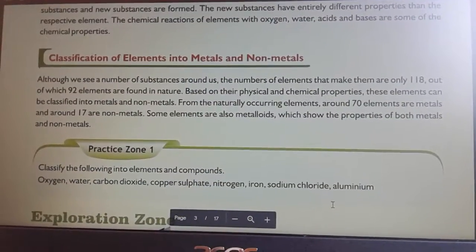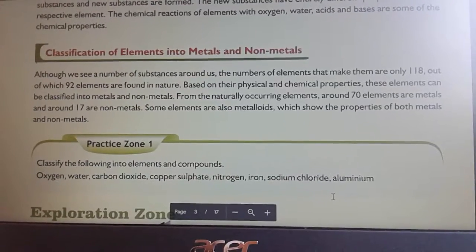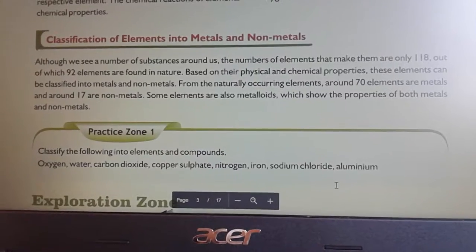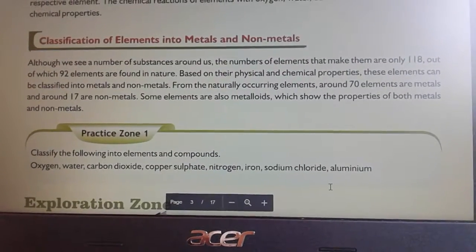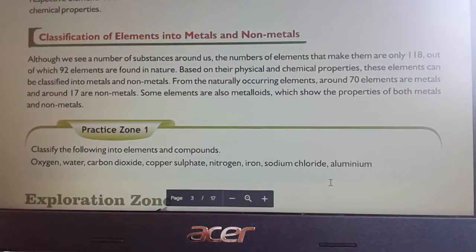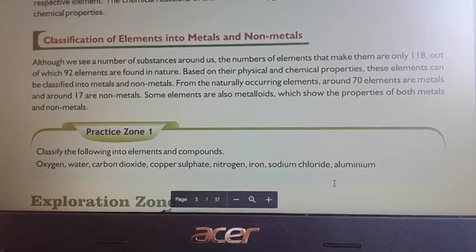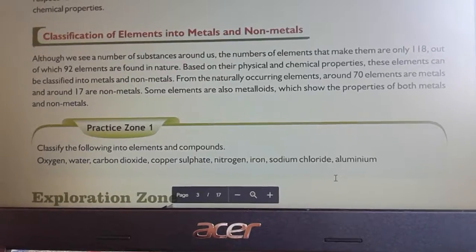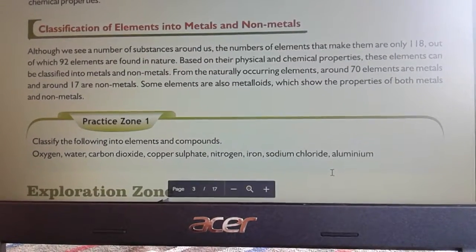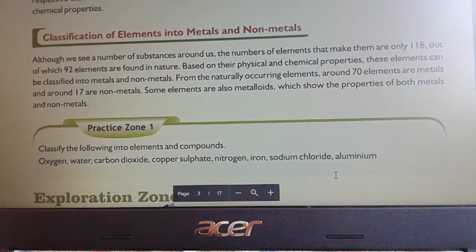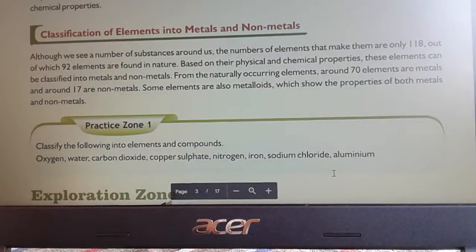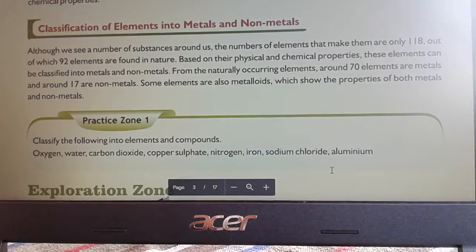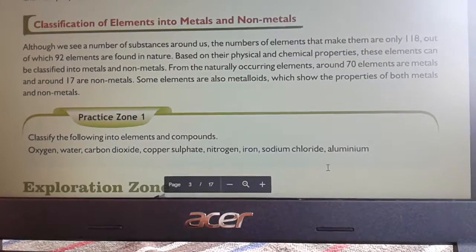Students, the last topic is the classification of elements into metals and non-metals. Although we see a number of substances around us, the number of elements that make them is only 118, out of which 92 elements are found in nature and the rest are artificial. Based on physical and chemical properties, these elements can be classified into metals and non-metals.